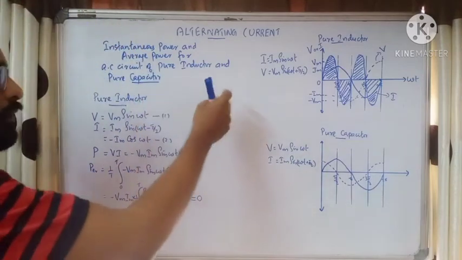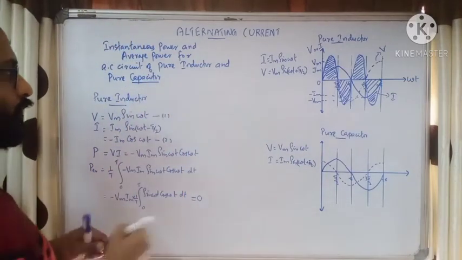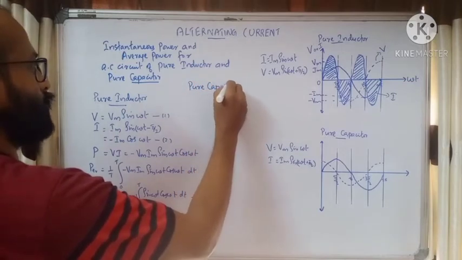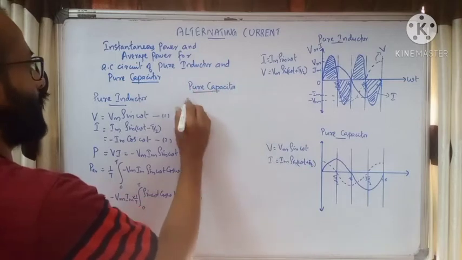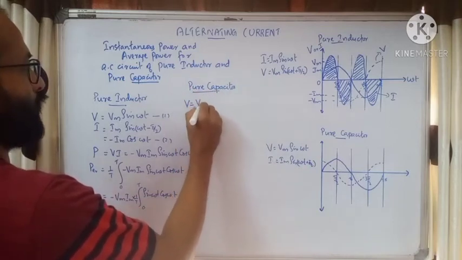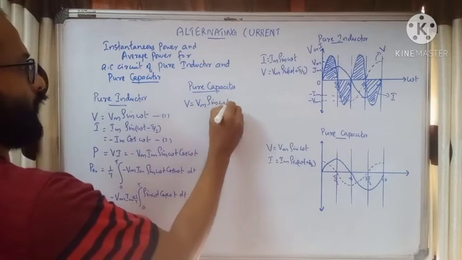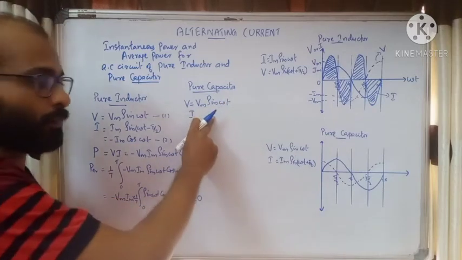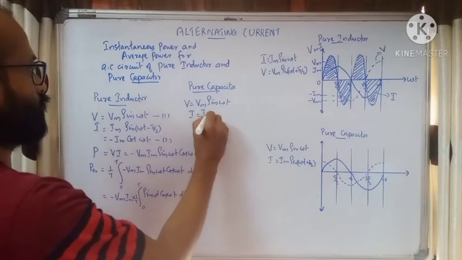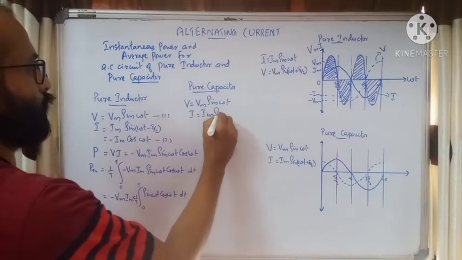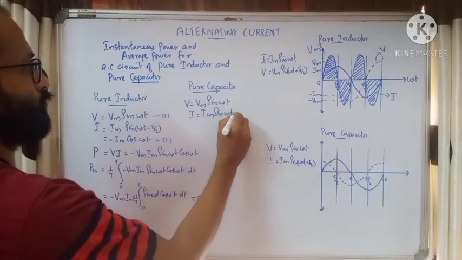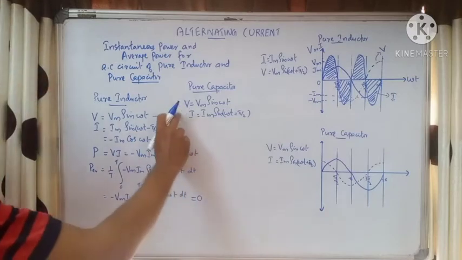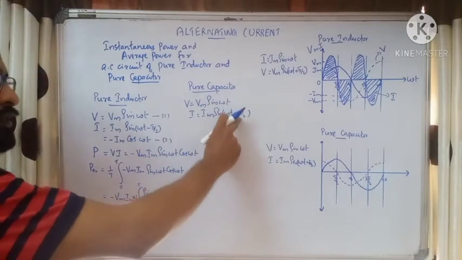Now we see the same process for a pure capacitor. For a pure capacitor, we have equations like this. The applied voltage is Vm sin omega t. Then what is the current? Current is leading in the case of a capacitor. Current I is equal to Im sin(omega t plus pi by 2). These are the equations for voltage and current. Current is leading voltage by pi by 2.